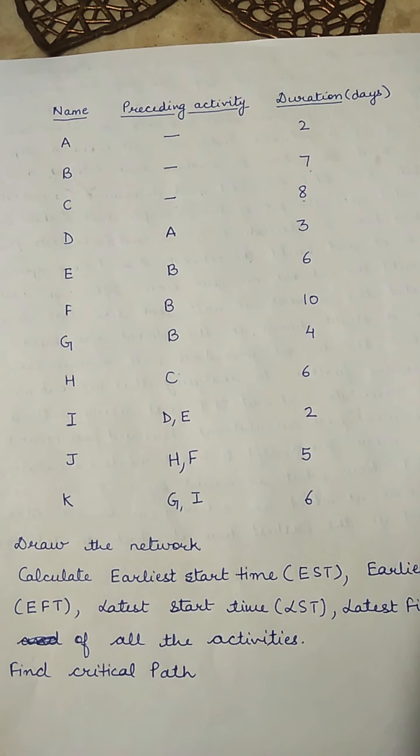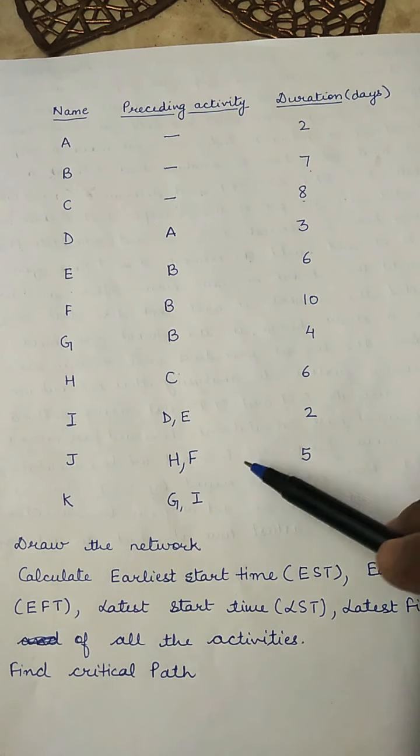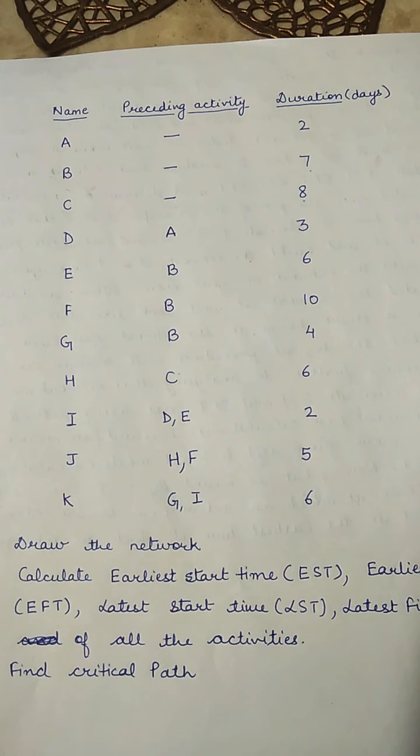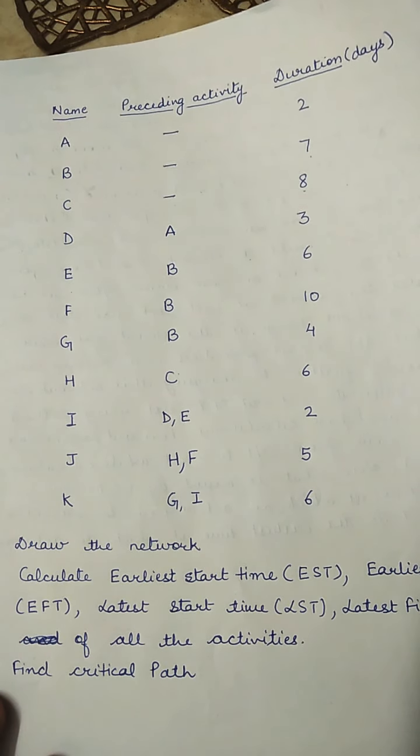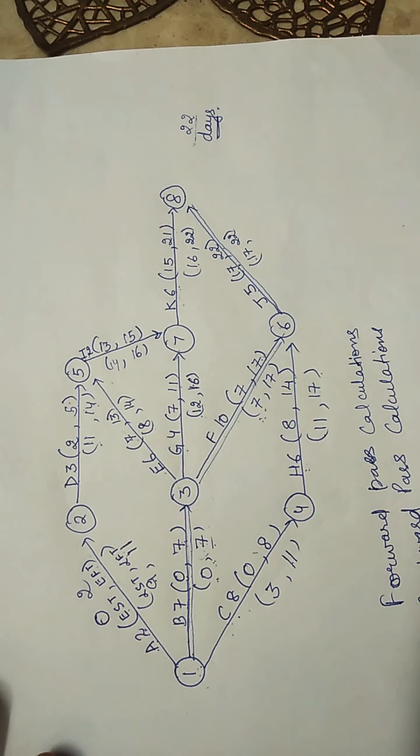In the previous video, I discussed the calculation of earlier start time, finish times, later start time, finish time, and how to determine the critical path with the help of this example. Now, the same example is used here for the purpose of calculation of float. After we have calculated the earlier start time and finish time, this was the network that we had constructed in the previous lecture.